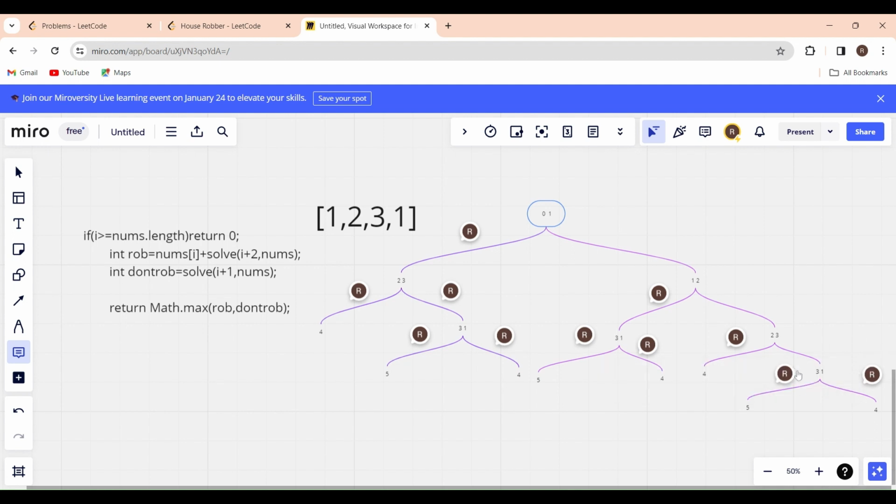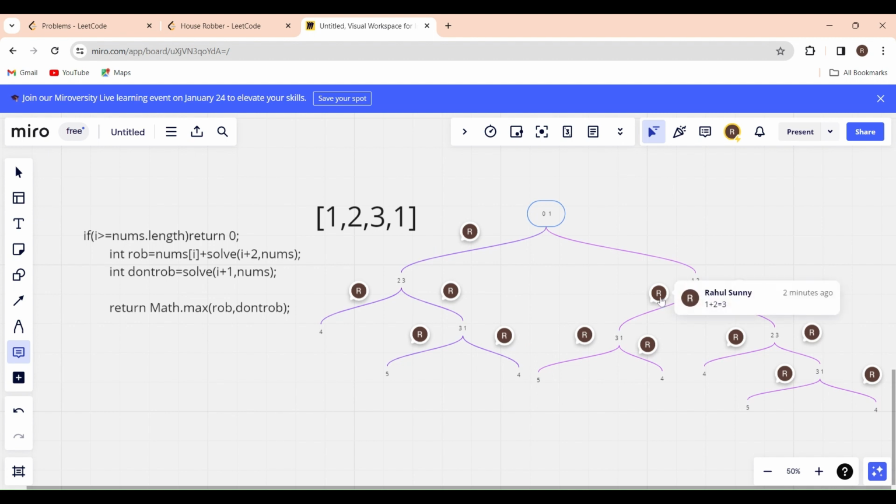So what is the maximum here I'm getting? By robbing the house, right? So I'll return 1 here. Okay. So by robbing the second house, what is the answer I'm getting? By robbing the second house, I'm getting 3 as an answer. And by not robbing the second house, what am I getting? I'll be getting 1 as an answer. What is the maximum here? 3 will be the maximum. So I'll send 3. Okay.